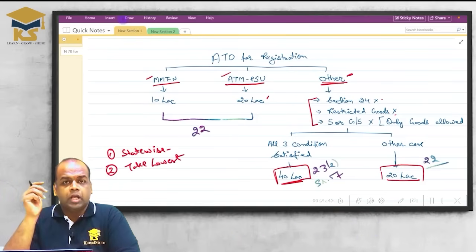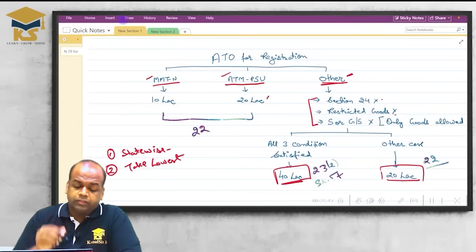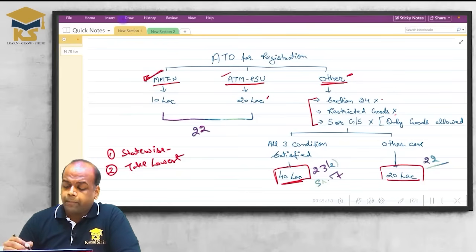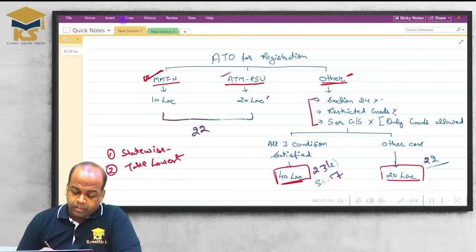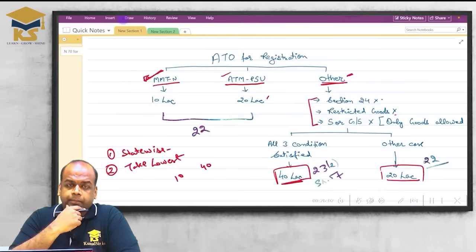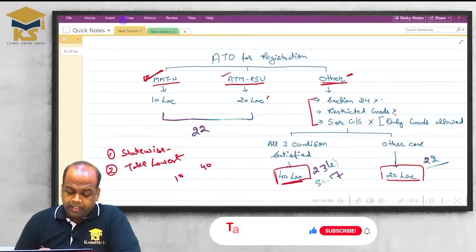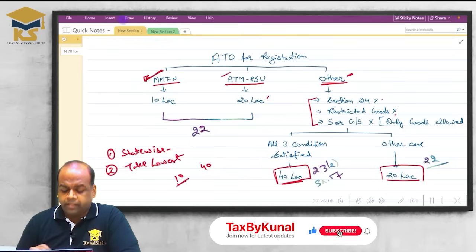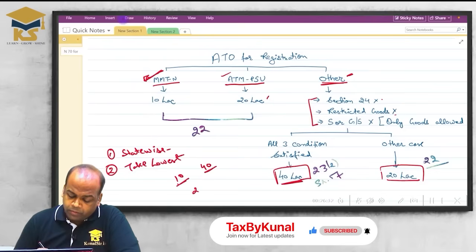the lowest limit. Say I am supplying from a state which is covered in these 4, and I am supplying from another state also where the 40 lakh limit is applicable on me. So in state 1, the 10 lakh limit is applicable and in state 2, the 40 lakh limit is applicable. And my turnover is 22 lakh. State 1, what is the limit applicable? 10 lakh. State 2, what is the limit applicable? 40 lakh.